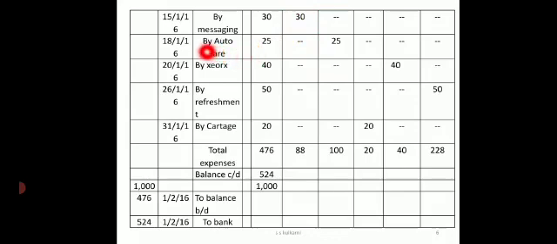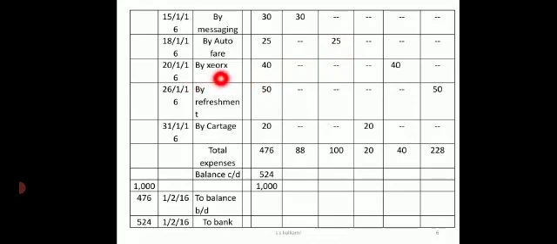Next, auto fare on 18th I have paid for auto fare. Now this auto fare is again traveling expenses. So all traveling expenses should be recorded in the traveling column only, that is 25 rupees in the traveling column.